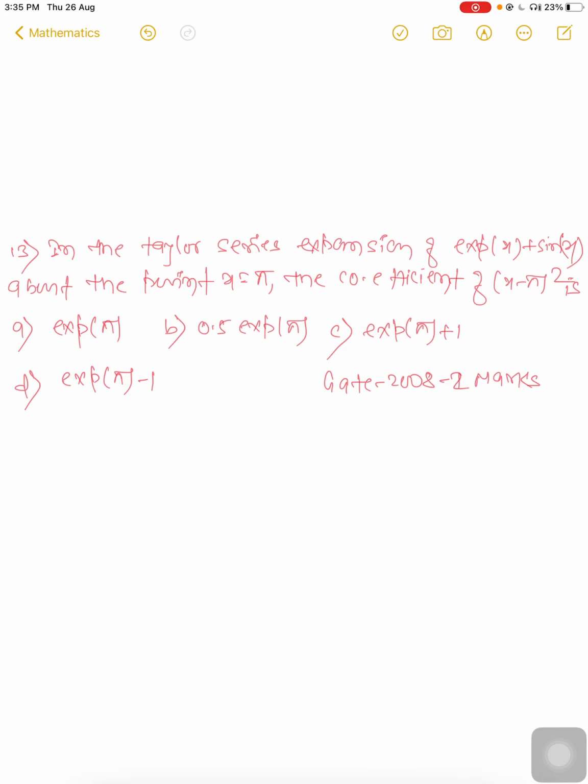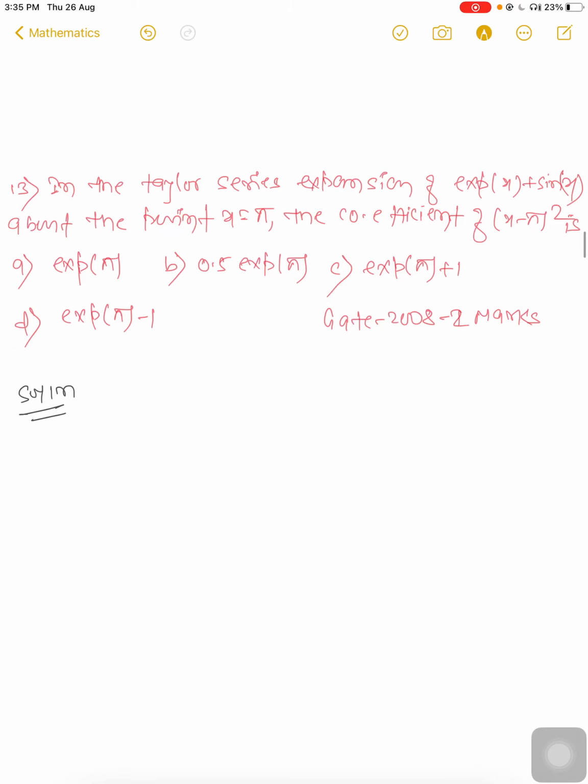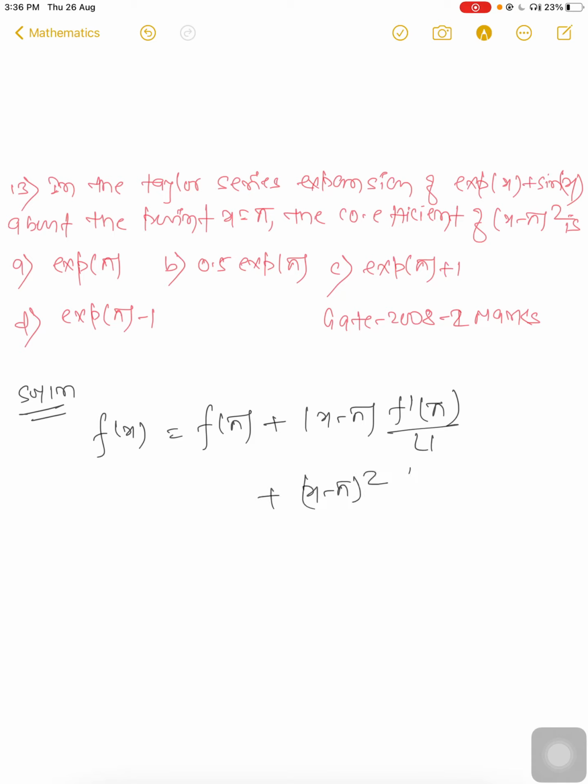In the Taylor series expansion of exponential x plus sin x about the point x equal to pi, the coefficient of (x minus pi) square is? In the Taylor series expansion, f(x) is equal to, what will happen here? Let us consider at pi: f(pi) plus (x minus pi) f'(pi) upon factorial 1, plus (x minus pi) square f''(pi) upon factorial 2.